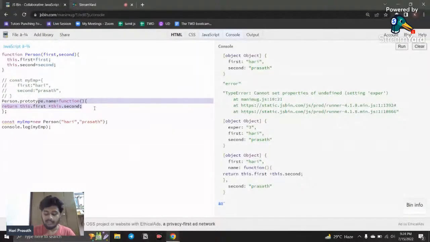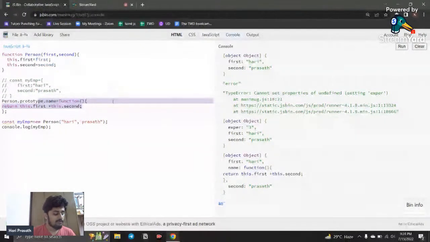Never modify any standard methods, like the constructor method, the length property, or methods like toUpperCase, toLowerCase, push and pop. Everything is a method and everything has a prototype, and don't mess with that. Okay, that is the only thing for today.